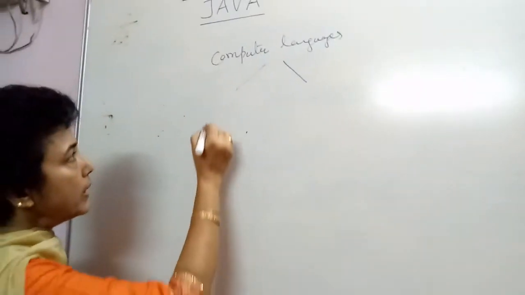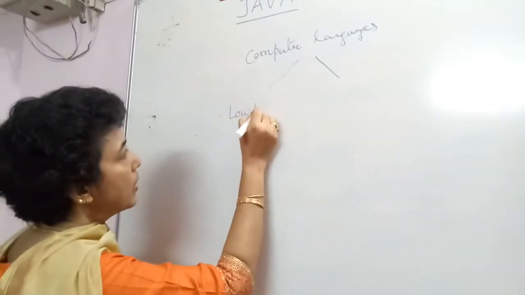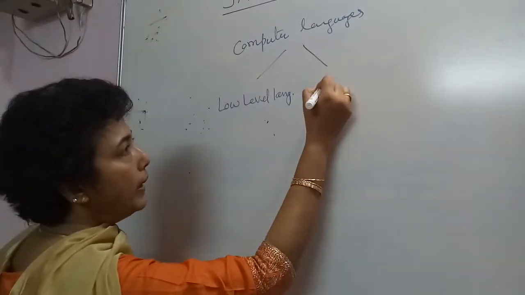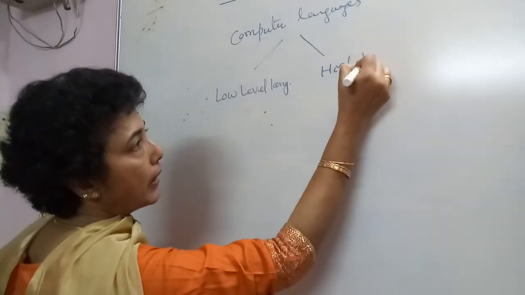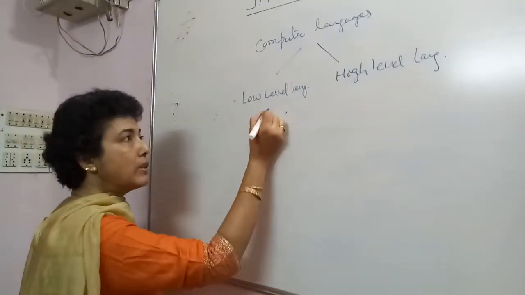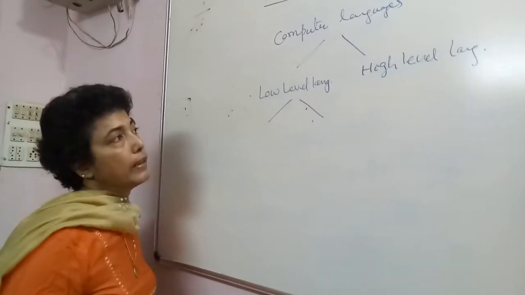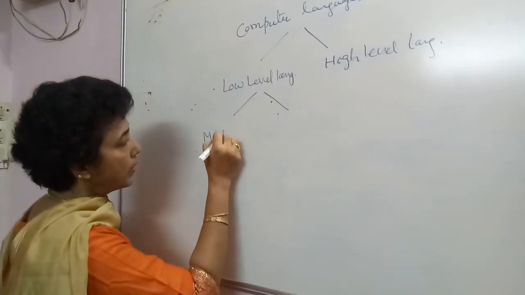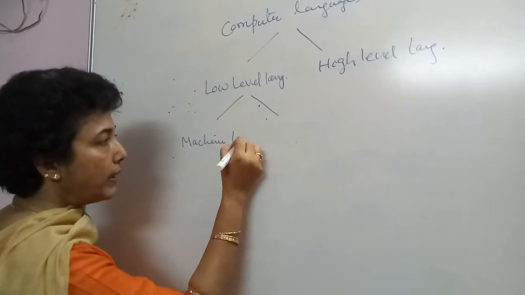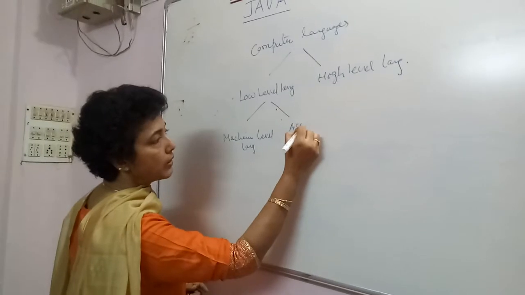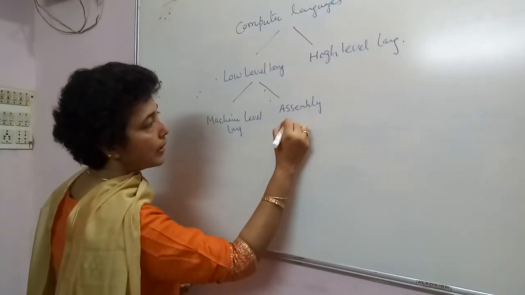On this basis, computer languages can be broadly divided into two categories, that is low level language and high level language. This low level language can further be divided into two types. One is machine level language and the other one is assembly language.